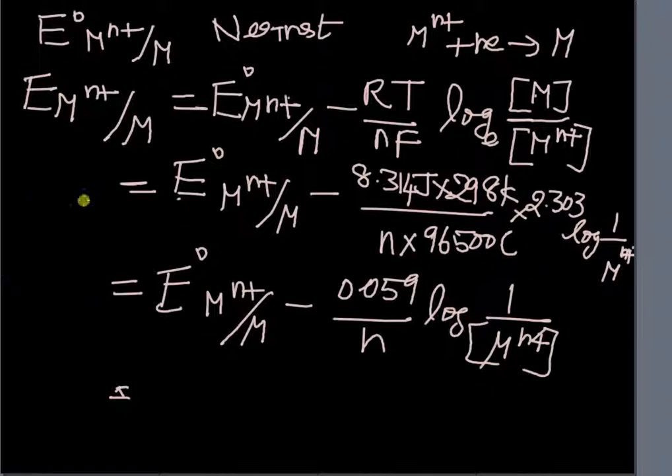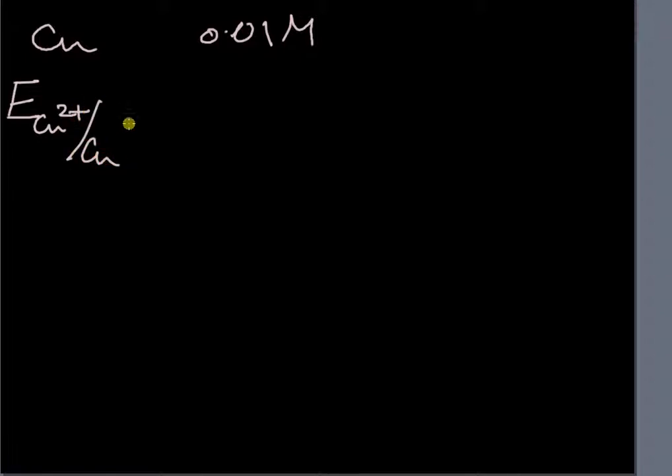Let us calculate the electrode potential of copper when copper metal is dipped in a solution of 0.01 molar copper sulfate. Let us write the Nernst equation for that. E Cu2+/Cu is equal to E naught Cu2+/Cu minus 0.059.